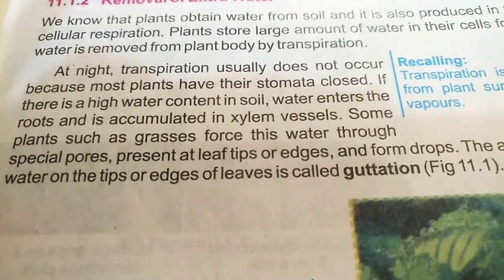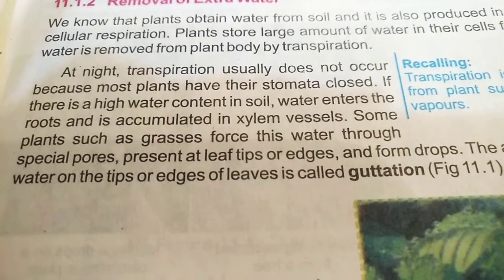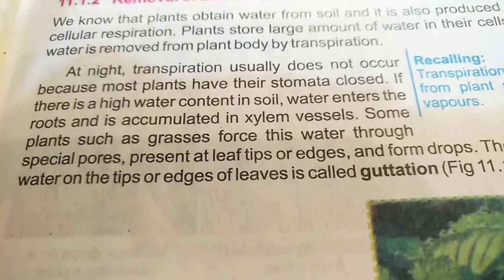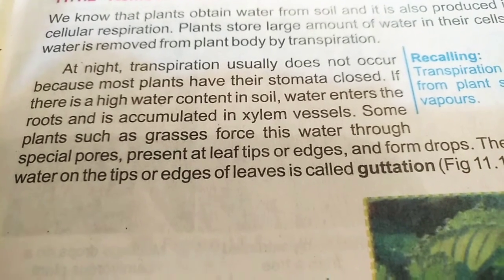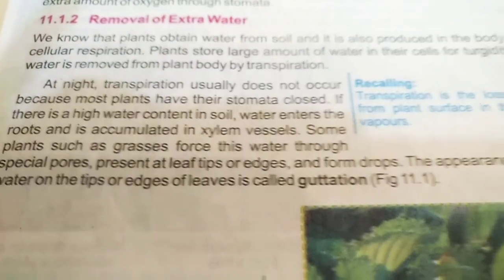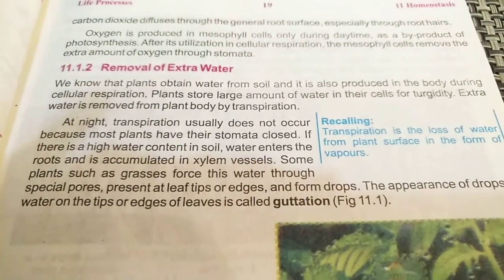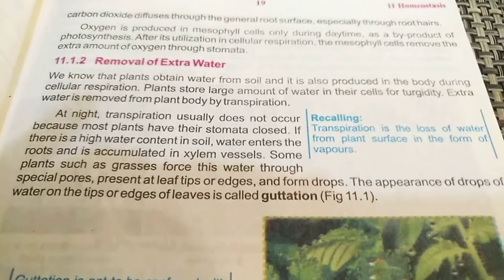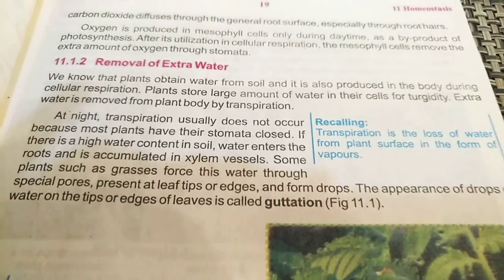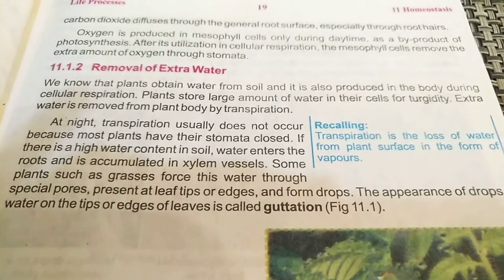If there is a high water content in the soil, if we are talking about the potted plant, we give them extra water. Now what is happening to that? Water enters the root and is accumulated in xylem vessels. Some plants such as grasses force this water through special pores present at the leaf tips or edges and form drops there. This appearance of drops of water on the tips or edges of the leaf is called guttation. Means whenever the extra water at night is moved out of the plant body, it can gather there in the form of droplets, and we call this process guttation.